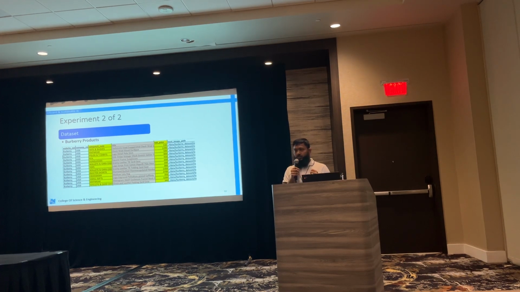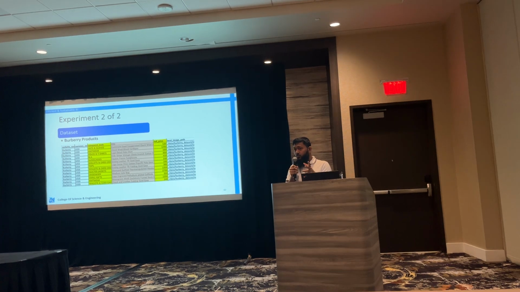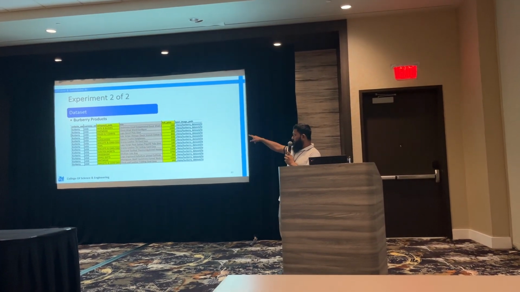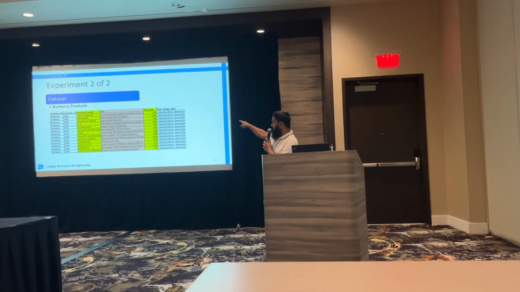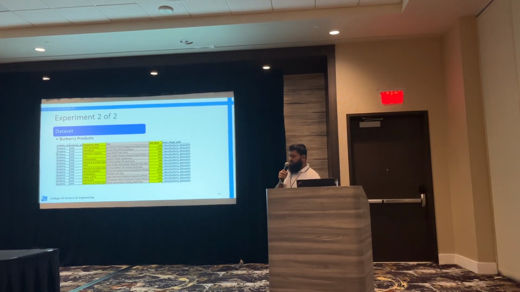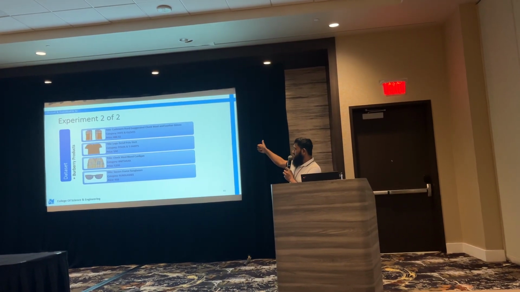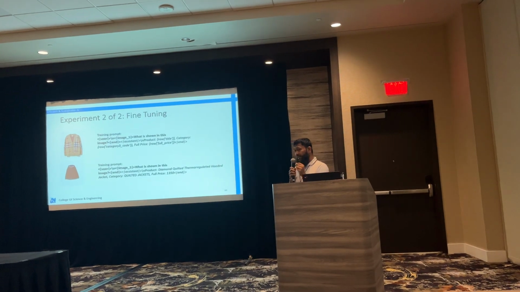What can we do with it? We don't have much resources. So we tried to think, hey, let's convert this model to a regressor model. Now, how's that possible? We took a dataset called the Burberry products dataset, which has images, and for each of these images, it has these properties. The most important one here is the full price. It has images like these, and in the Excel sheet, it has the title, the category, and the price. So we said, let's train the model to predict the price.